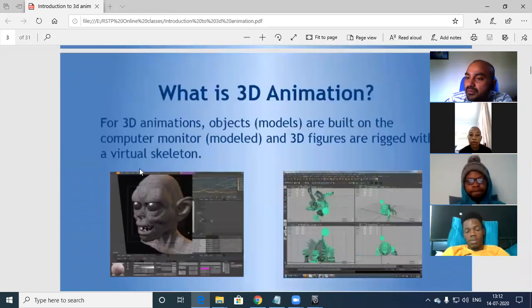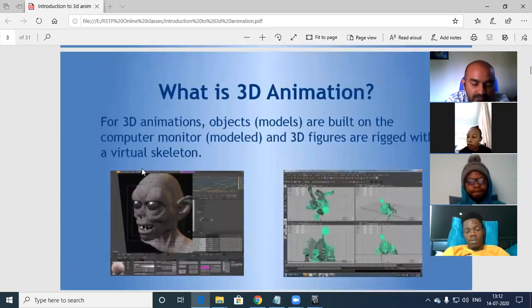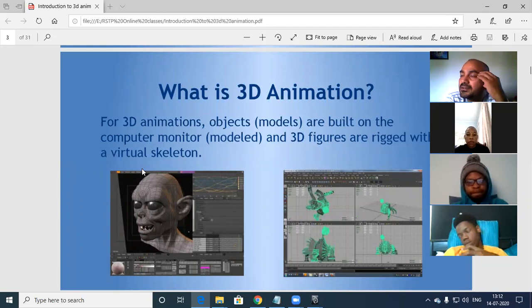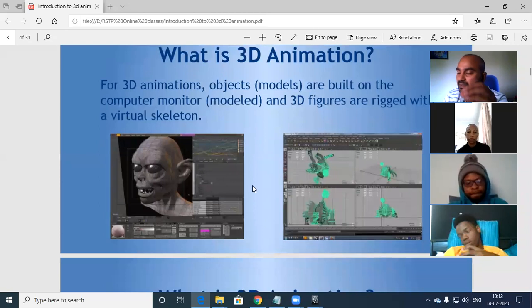Now I'll move to what 3D animation is. Especially for 3D animation, the objects, which you consider models or characters, are built on the computer screen, and 3D figures are rigged with a virtual skeleton. There are a lot of technical terminologies in this. In the beginning you might think, I haven't heard of this word, what is this? This kind of confusion might be there, but you will learn in detail in future.